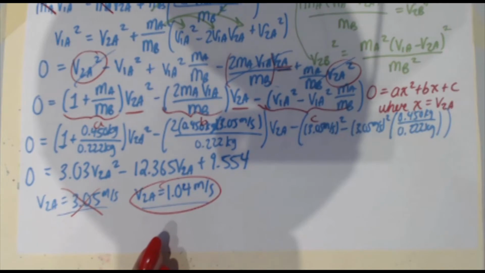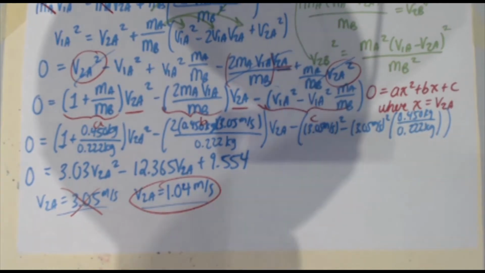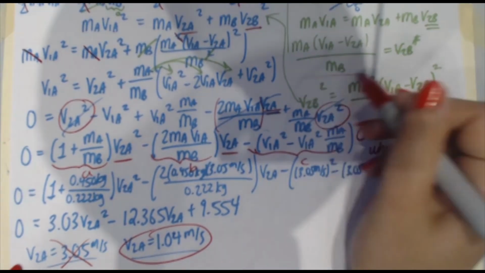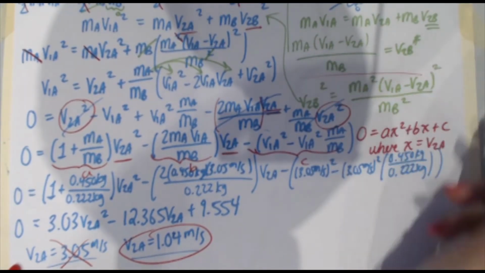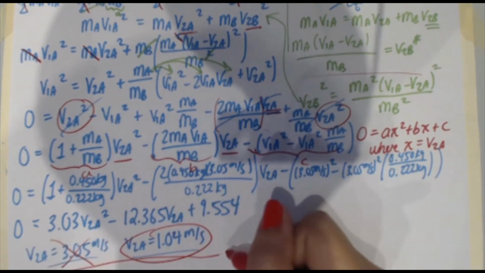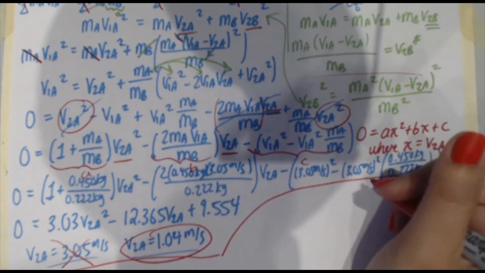Now at this point, we have to find the other part as well, V2B. And you know what? I'm just going to use this formula right here, right? The one we found earlier, V2B star. I starred that formula back over here. So you know what, guys? Just bear with me. I'm just going to try to squeeze it on this page because I am running out of space and I'm going to try to save this.